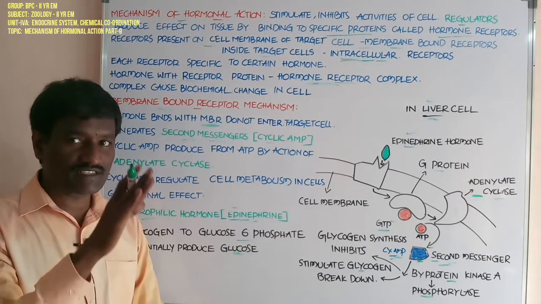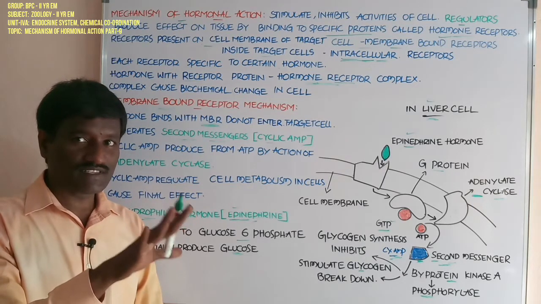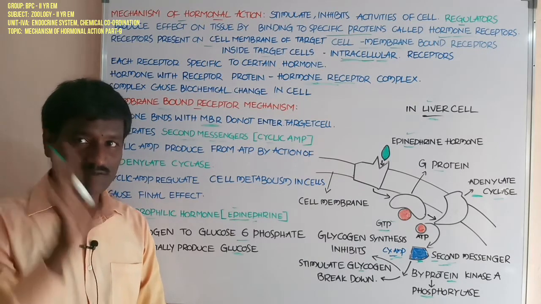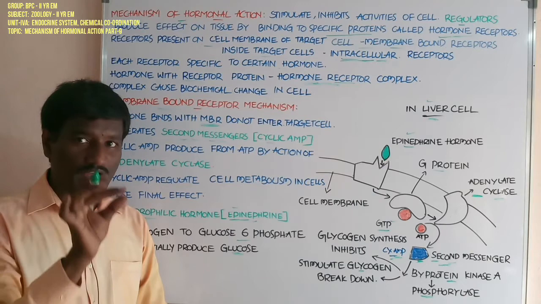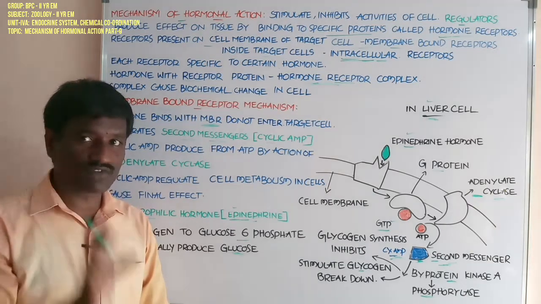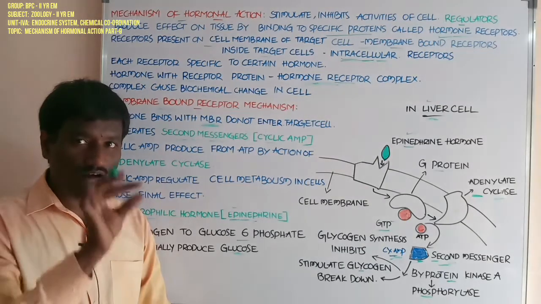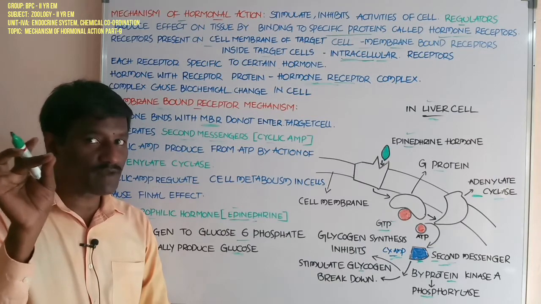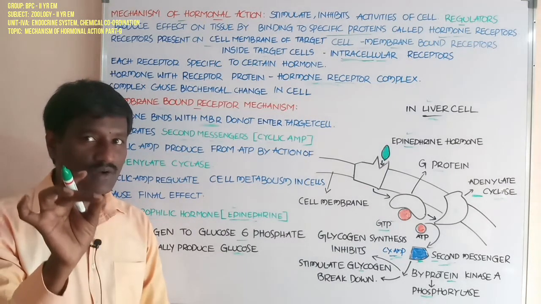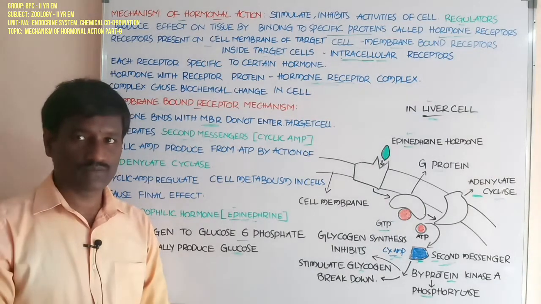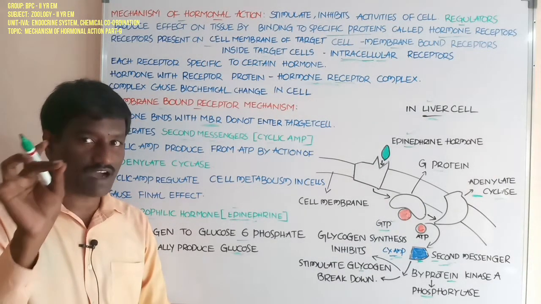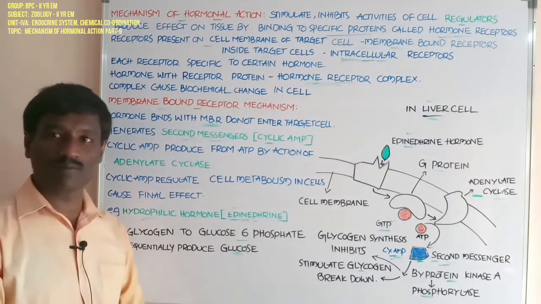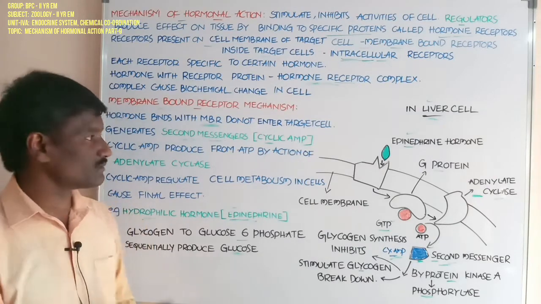Cyclic AMP is the second messenger. It is the signaling molecule that is released by the cell and regulates the metabolism of the cell. It causes many biochemical activities until the final effect occurs. That is the second messenger, cyclic AMP, cyclic adenosine monophosphate.